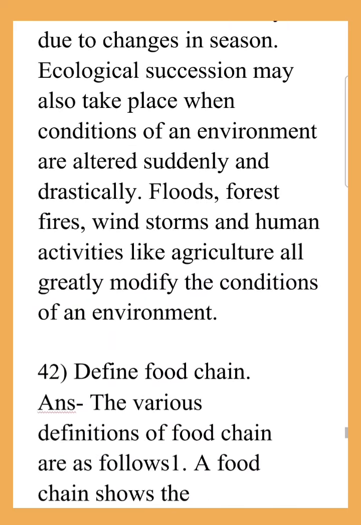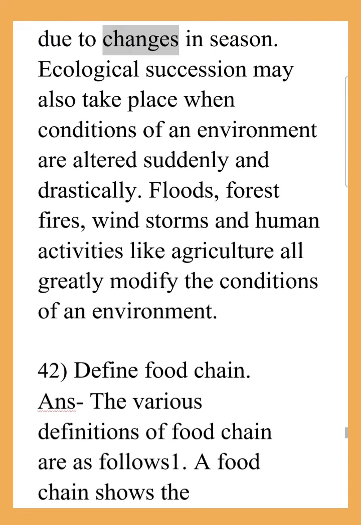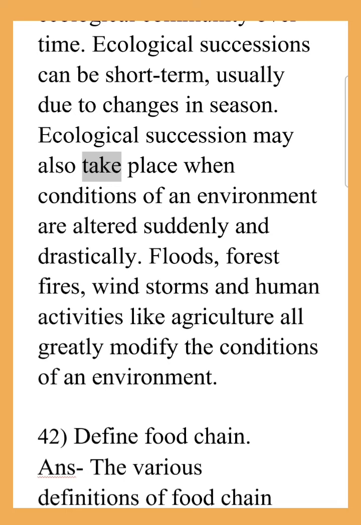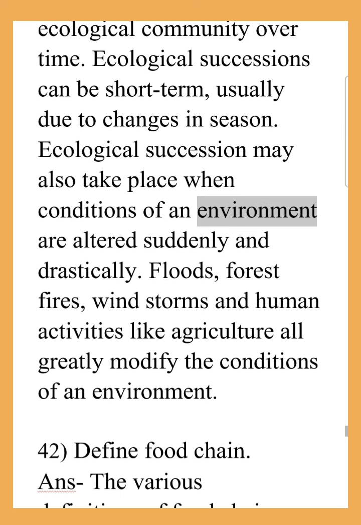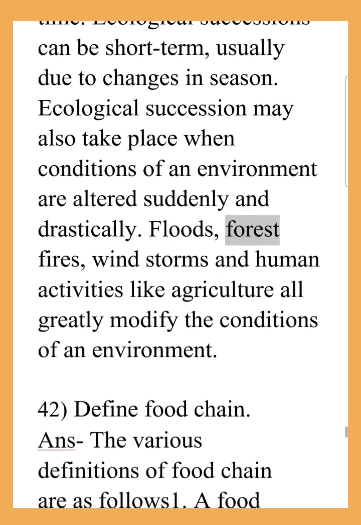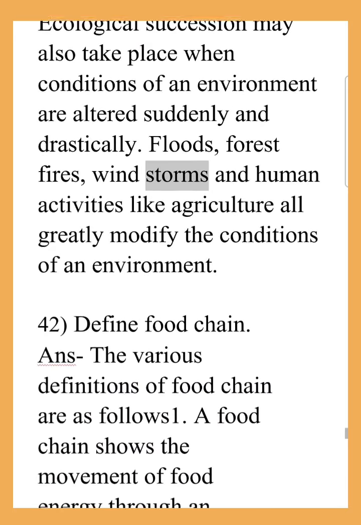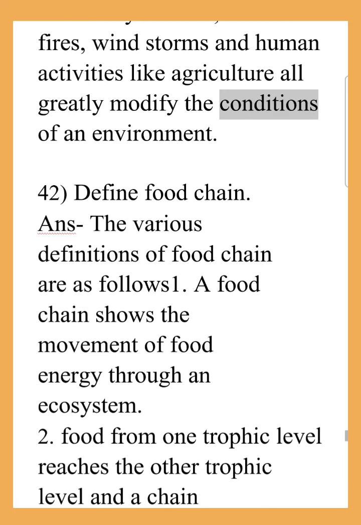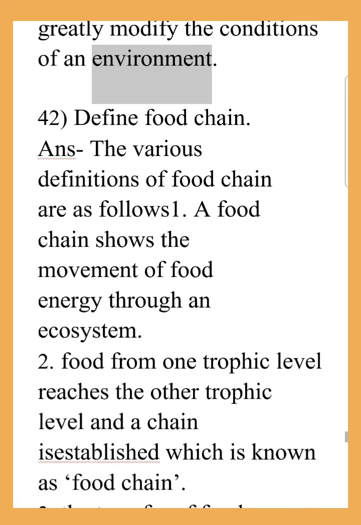Ecological successions can be short-term, usually due to changes in season. Ecological succession may also take place when conditions of an environment are altered suddenly and drastically. Floods, forest fires, windstorms, and human activities like agriculture all greatly modify the conditions of an environment.